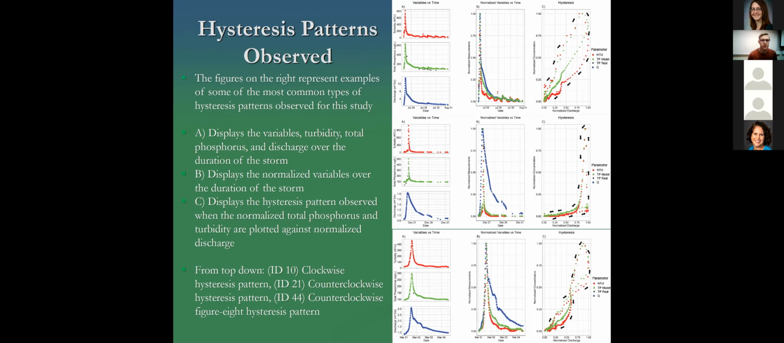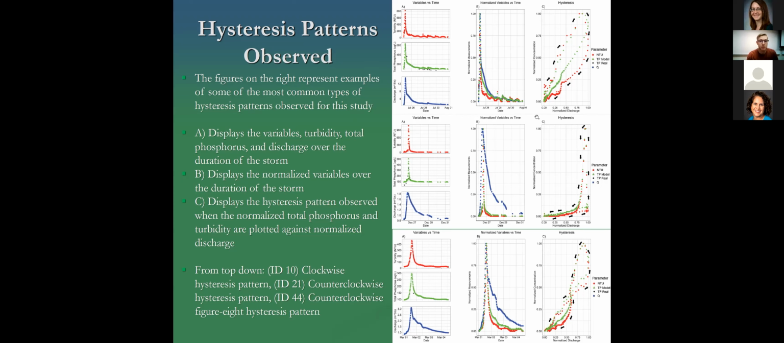So this slide focuses on the most common types of hysteresis patterns that were observed during this study. Going from left to right, the A columns of these graphs represent the non-normalized variables of turbidity, total phosphorus, and discharge, plotted against the duration of the storm event. Column B represents these same variables, but now they're normalized and plotted against the same duration of the event, so they all have the same scale here. And then the normalized concentrations, green being total phosphorus and red being turbidity, are plotted against normalized discharge to get a sense of these hysteresis patterns observed during the study.